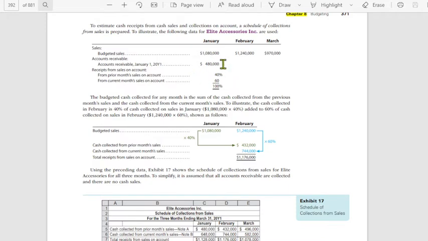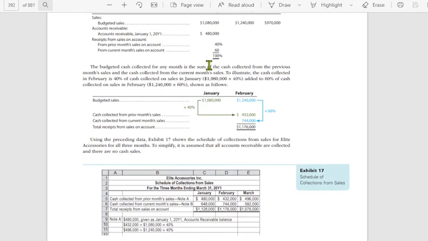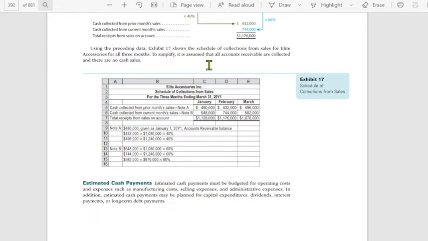So, dahil meron kang 480,000 dyan na beginning on January 1, ibig sabihin, ito yung 40% ng December. Tama. So, 480,000, this will be fully collected on January.